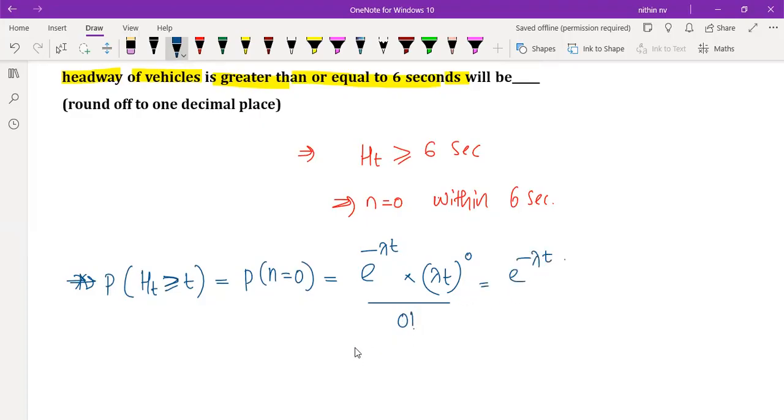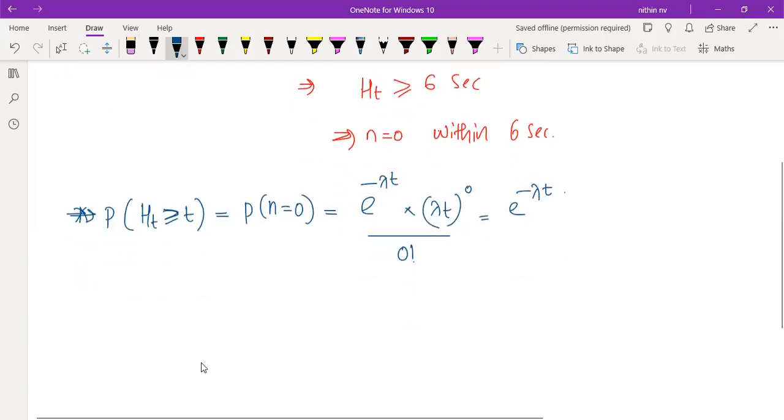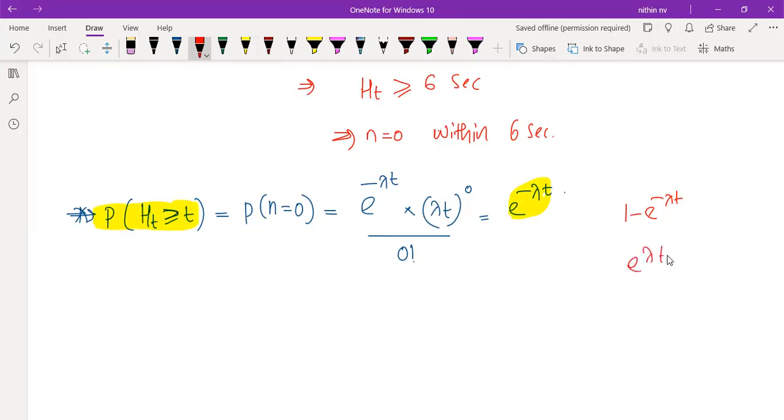So like this only they have asked. What is the probability that time headway is greater than or equal to a time t? This was the question. And in the options, one of the options was e raised to minus lambda t. Other options they have kept something like this: 1 minus e raised to minus lambda t, or e raised to lambda t, something like that. So remember this negative symbol also. Okay, e raised to minus lambda t.